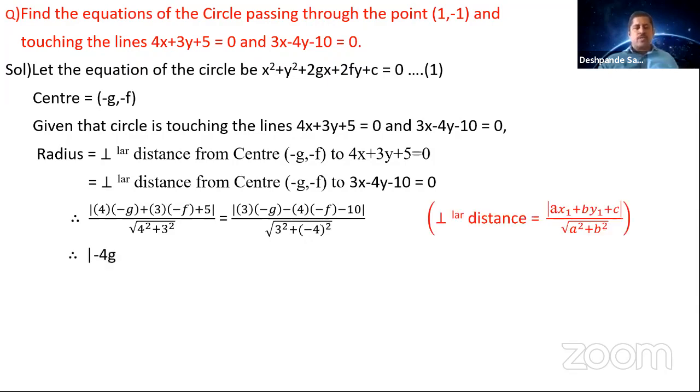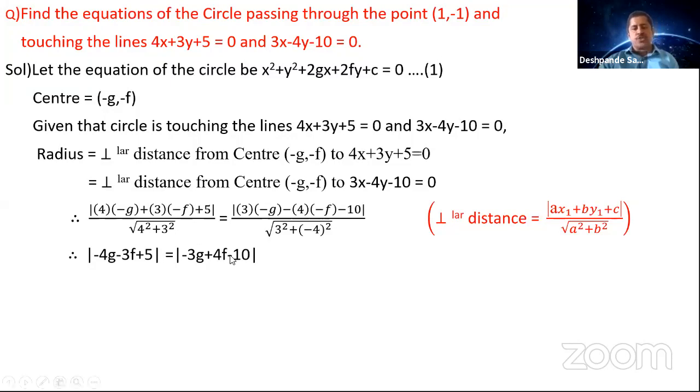So this formula used. So you can write as |-4g - 3f + 5| divided by root of 4 square plus 3 square, which is 25. So the denominator cancels off. So 3 into -g is -3g, minus minus is plus 4f, minus 10. So you got 4 square plus 3 square is root 25. 3 square plus (-4) square is also 25. Root 25 will cancel off, no denominators.